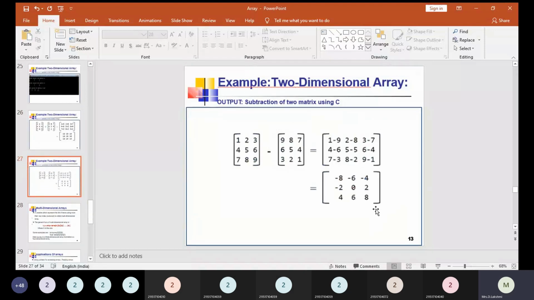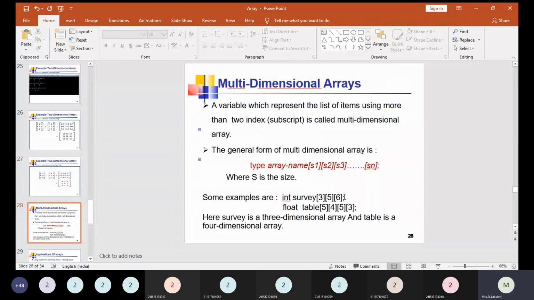So next, this example shows the subtraction of matrices. In a similar way, instead of using the plus symbol, we are using the minus symbol here. Like the same thing, we are having a 3 by 3 matrix for A and a 3 by 3 matrix for B. We are going to find out the difference between these two matrices, that is, the subtracted values. And after the subtracted value is available, we are having the values with the sign, minus 8, minus 6, minus 4, along with the signs. We are having the output elements. So this is the subtraction of two matrices using C.